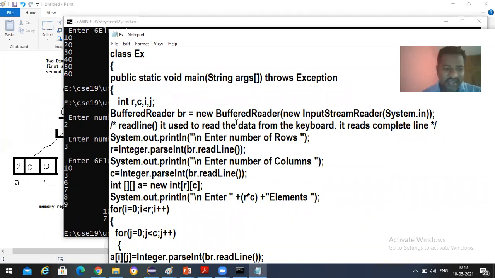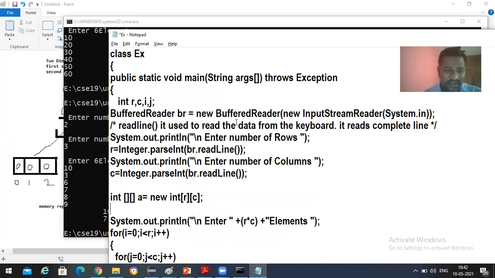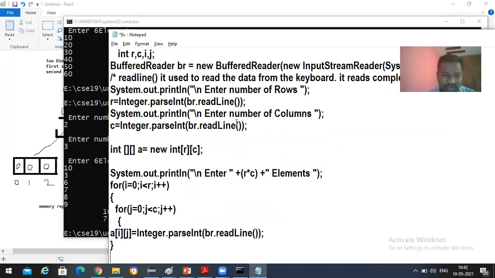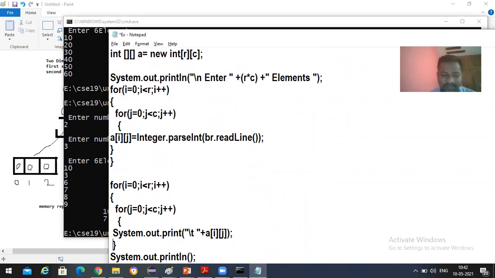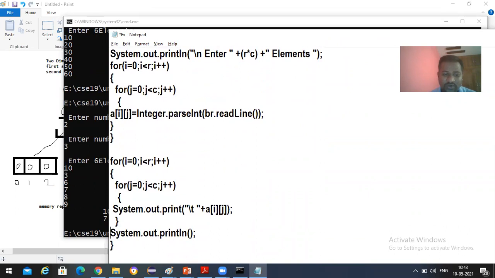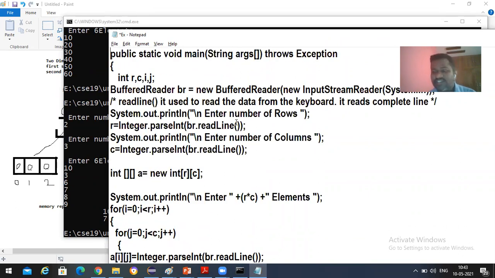So I'm reading this R. After that, I'm reading the number of columns, and then I'm declaring an array. See how I constructed an array over here. After accepting the R and C values, I constructed an array, and then I'm asking the user to enter the elements. Inside this also, I'm writing some logic to enter the elements, and then I'm going to print the elements in matrix format. Clear? So now what you need to do is perform matrix addition, subtraction, multiplication, and then transpose.